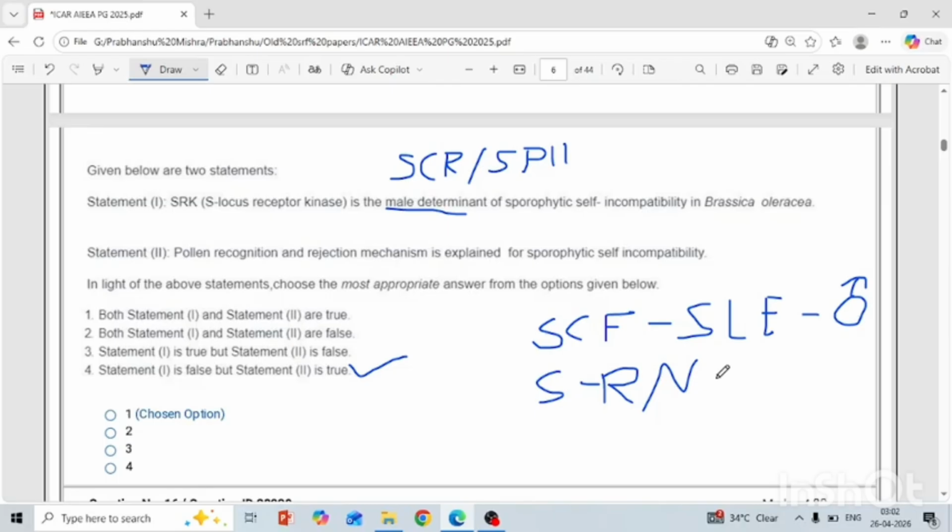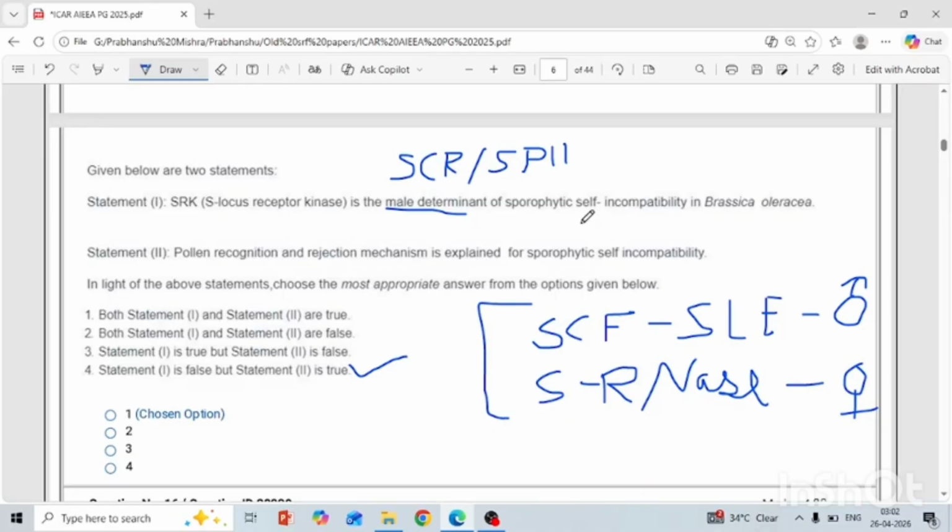Okay, this is for female. So these two genes are under the gametophytic self incompatibility. Okay, and SCR and SRK are under the sporophytic self incompatibility. Basically, this is the enzymatic nature. These are the genes that control the regulation of enzymatic activity.